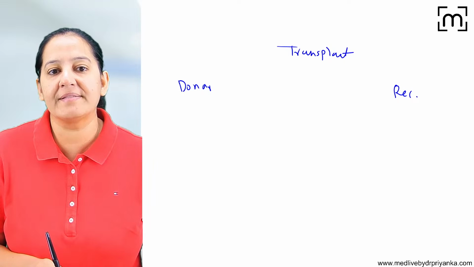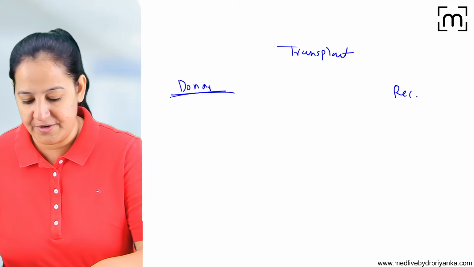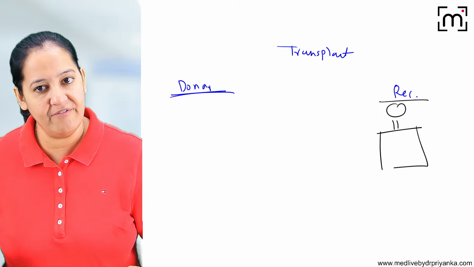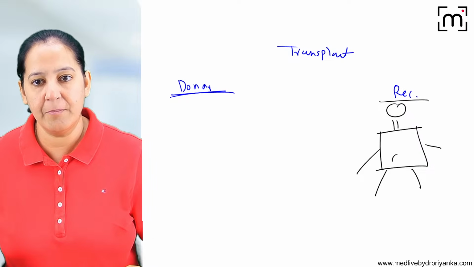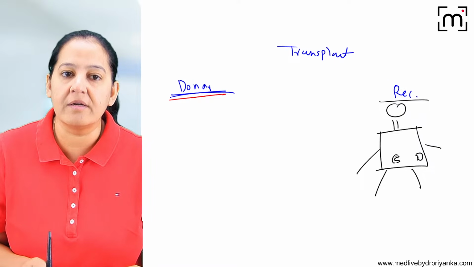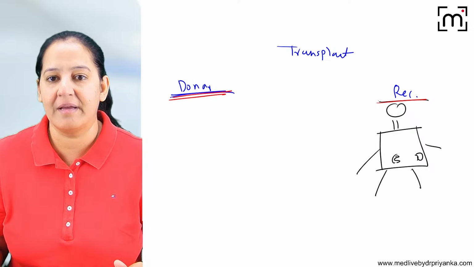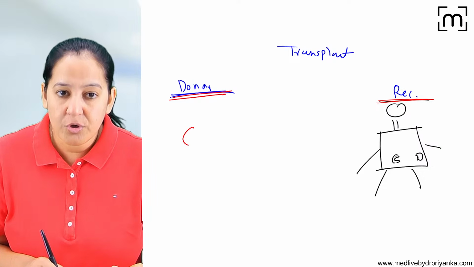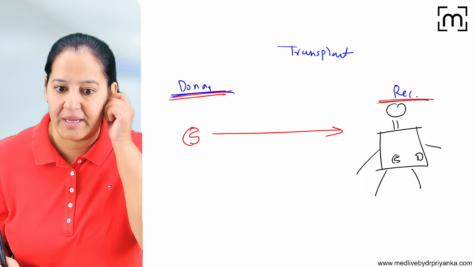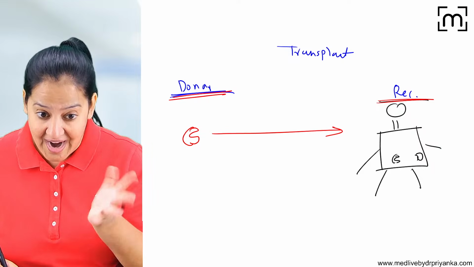Suppose you are a surgeon in the donor team, for example. Let me draw a recipient here. The recipient is having bilateral renal failure and we have a donor available. Both the kidneys have failed. You are a surgeon working in the donor team, and I am working in the recipient surgeon's team. You have taken one kidney out of the donor and handed it over to me. Now what is my responsibility?